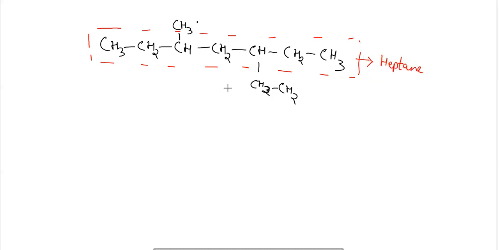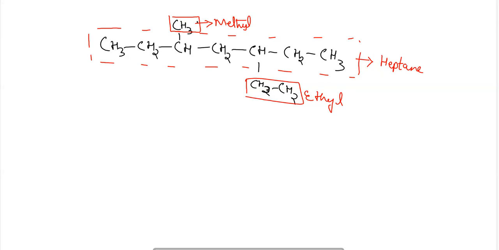The parent chain or root chain is heptane. This is the methyl group and this is the ethyl group. Here we will choose how?